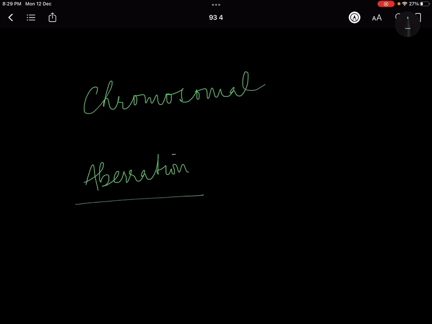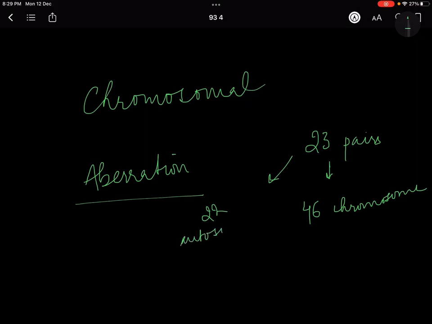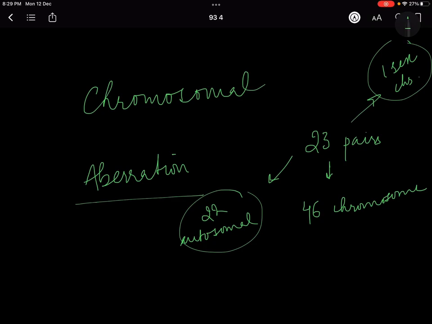So normally we have 23 pairs. That means we have 46 chromosomes. Herein we have 22 autosomal pairs, and we have one pair of sex chromosomes, right? So this is the numerical way.